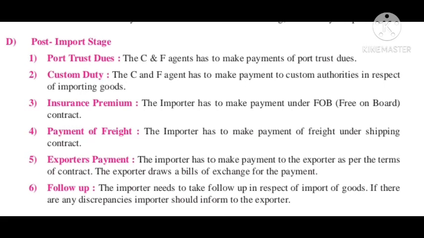First one is port trust dues. The CNF agent has to make payment of port trust dues. Next is custom duty. The CNF agent has to make payment to the custom authority in respect of importing goods. Next, he has to pay the insurance premium. The importer has to make payment under FOB, free on board contract. The next is payment of freight. The importer has to make the payment of freight under the shipping contract.